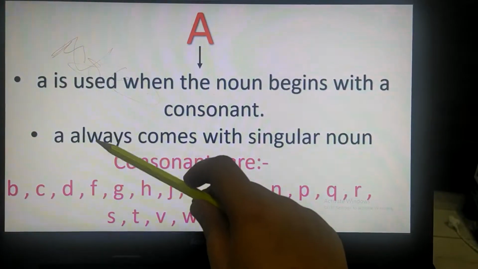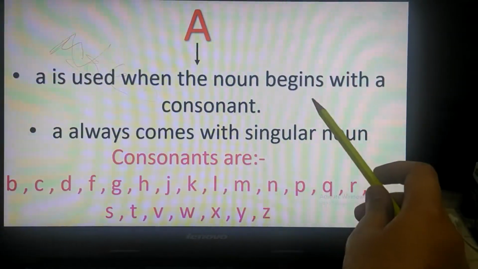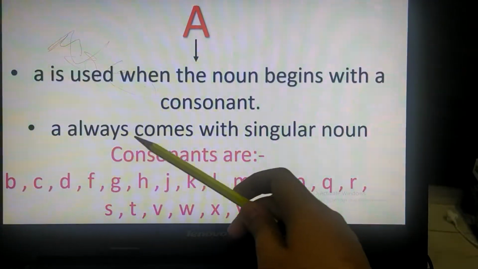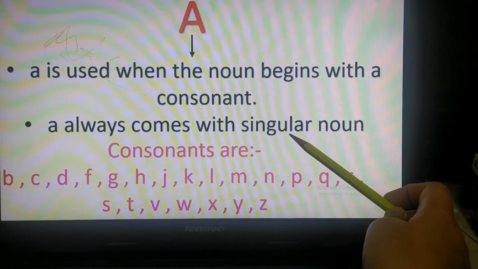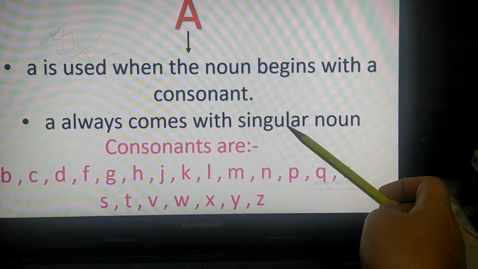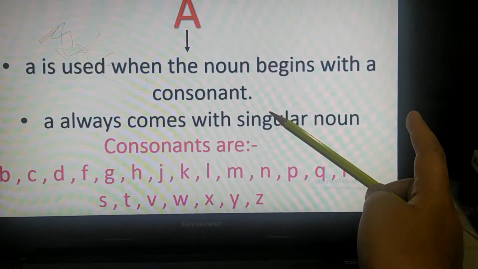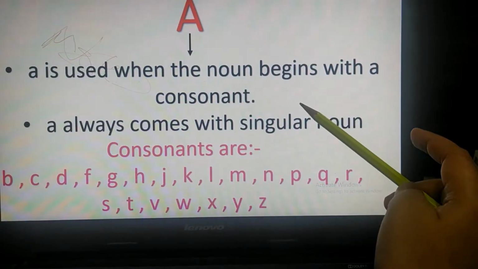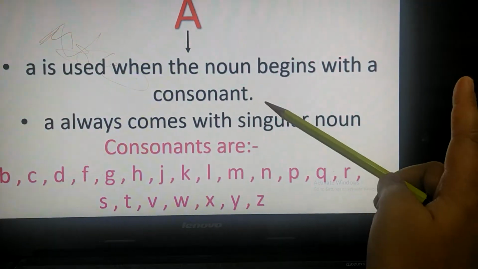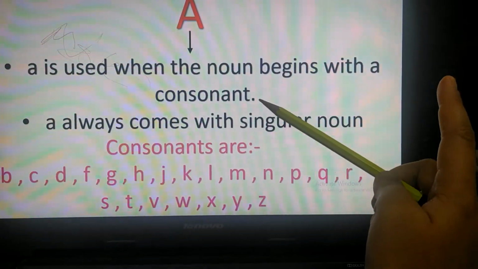So children, A is used when the noun begins with a consonant. A always comes with a singular noun. What is a singular noun? Singular noun means when we are talking about one thing, one person, or any noun or word which is singular, which is one.